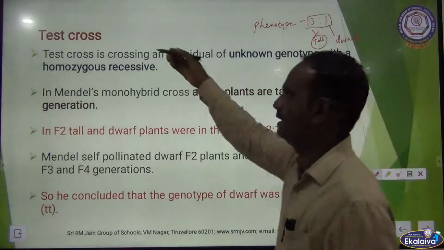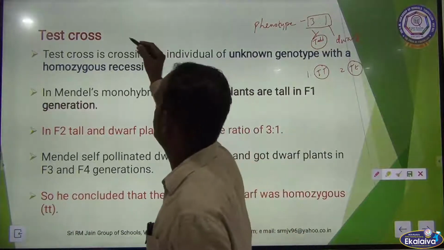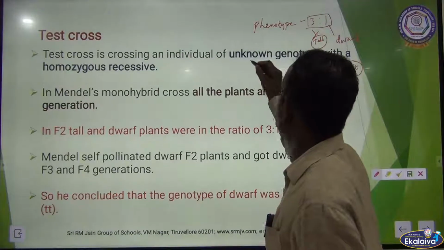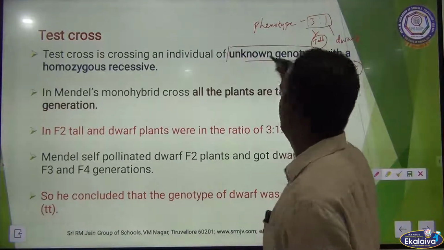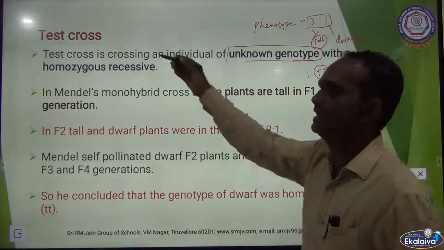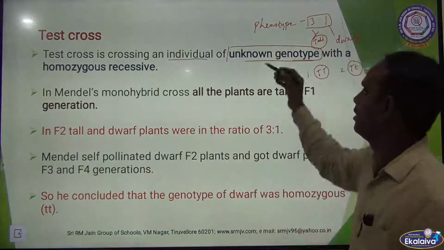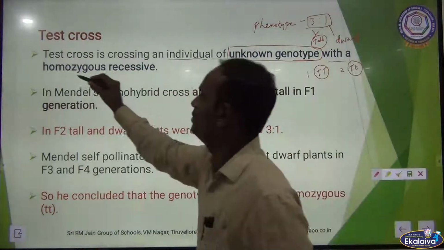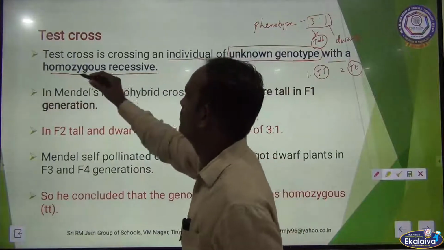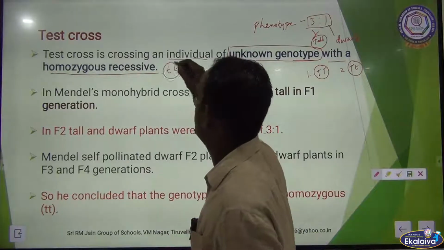Okay. So here test cross means we have to test the individual with unknown genotype. See here, test crossing is nothing but a crossing of an individual of unknown genotype with a homozygous recessive. Homozygous recessive means small t.